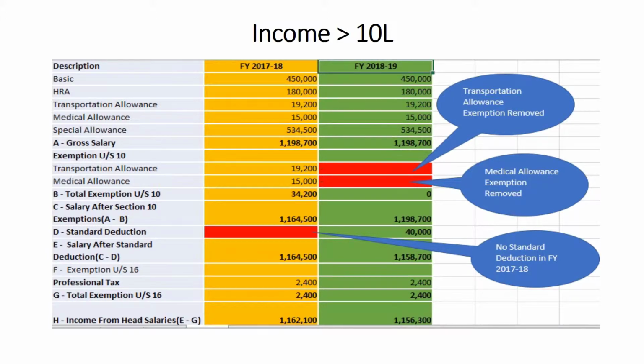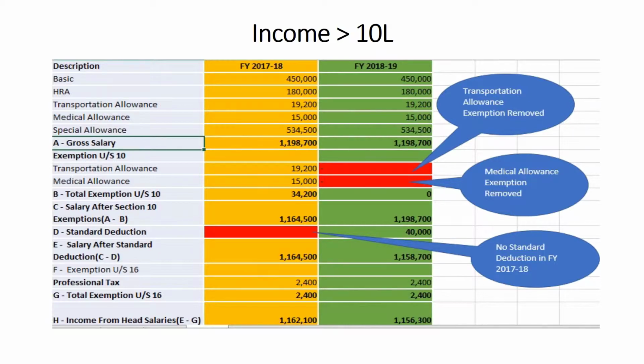Now let's consider a slab where income is greater than 10 lakhs. We'll again compare income tax for the financial years 17-18 and 18-19. We are considering the same salary heads: basic, HRA, transportation allowance, medical allowance and special allowance.